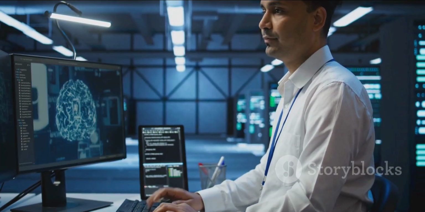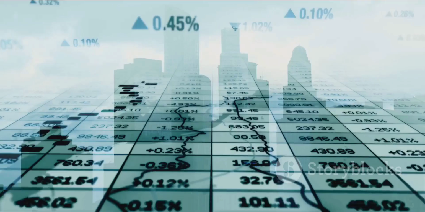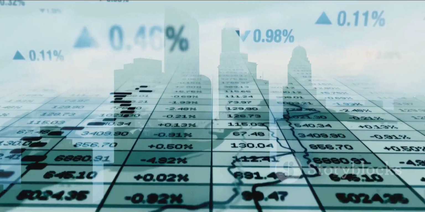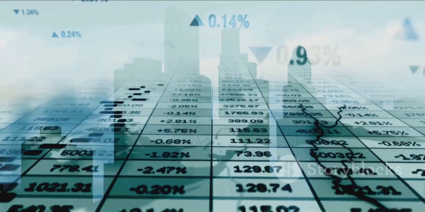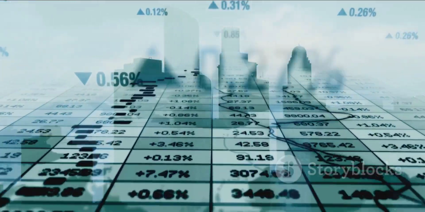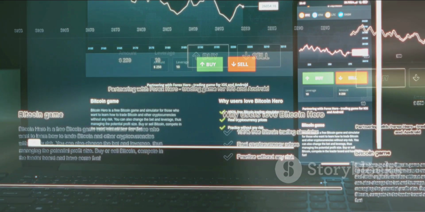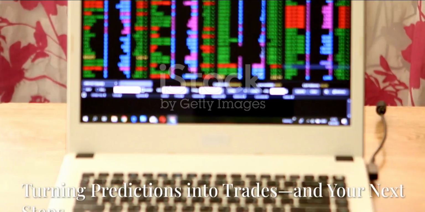After the training is complete, we'll have a model that has learned the historical behavior of the stock. We can then give it the most recent 60 days of price data it has never seen before, and it will generate a prediction for what the closing price will be on the next trading day. This predicted price is the crucial piece of information our bot will use to make a trading decision.